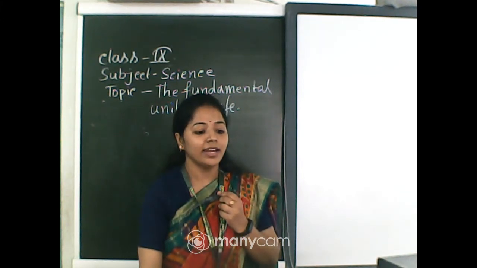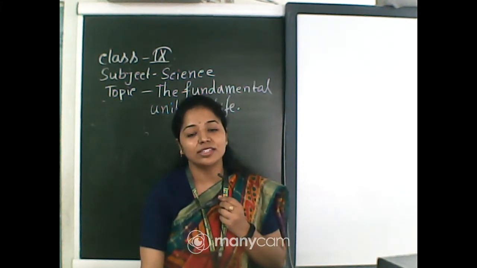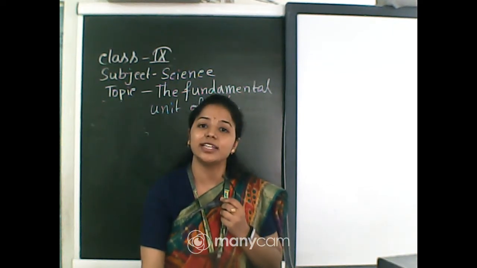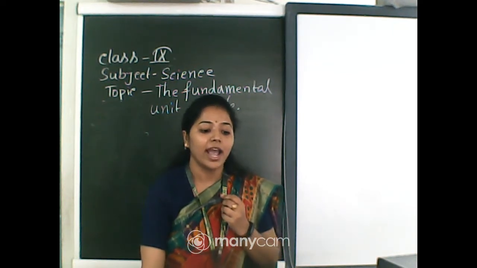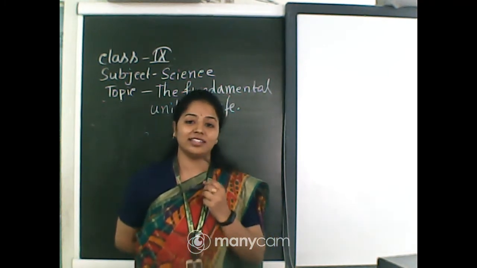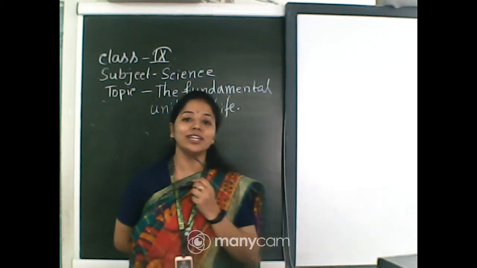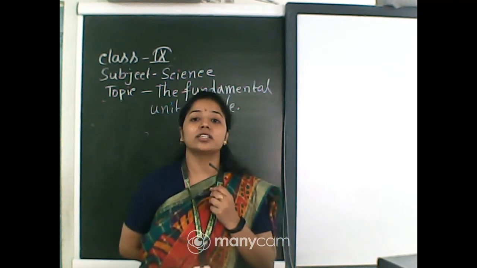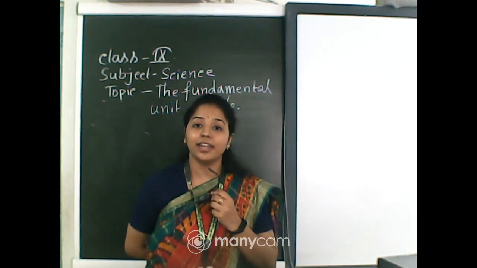The first cell was discovered by the scientist Robert Hooke in 1665. He noticed the presence of cells in a cork slice. So the first cell discovered by Robert Hooke was a dead cell.